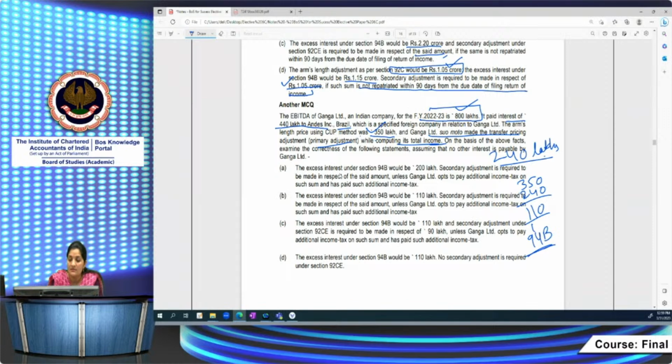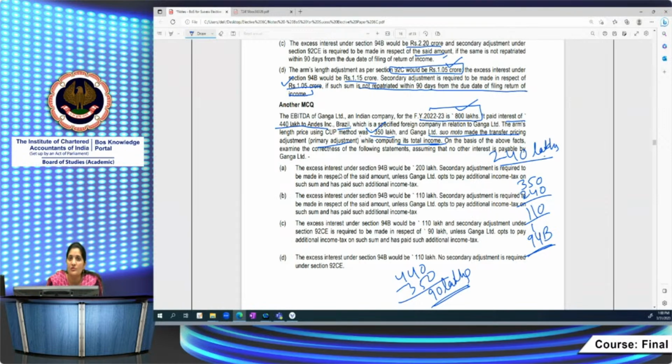यहाँ पे primary adjustment कितने की कर रहे हैं? How much primary adjustment is Ganga Limited making? 440 minus 350. कितना हुआ? 90 lakhs का only. Do they require to make secondary adjustment? No. Since primary adjustment is not exceeding 1 crore rupees, they are not going to do the secondary adjustment. Primary adjustment तो करी है उन्होंने, but secondary adjustment की जरूरत नहीं है.